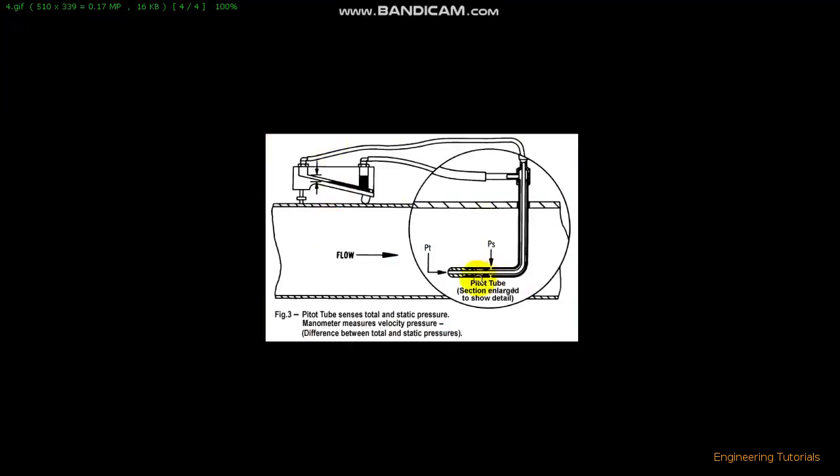So as you can see, this is the duct which we have, and we have inserted the pitot tube inside to get the velocity pressure.